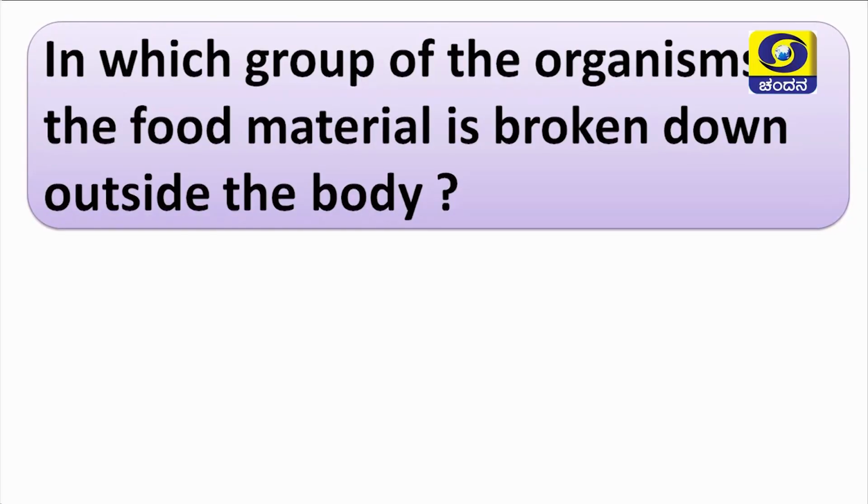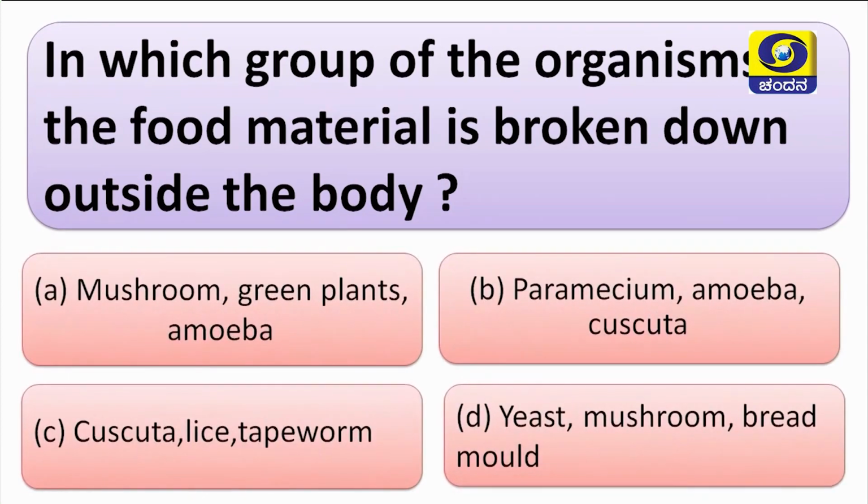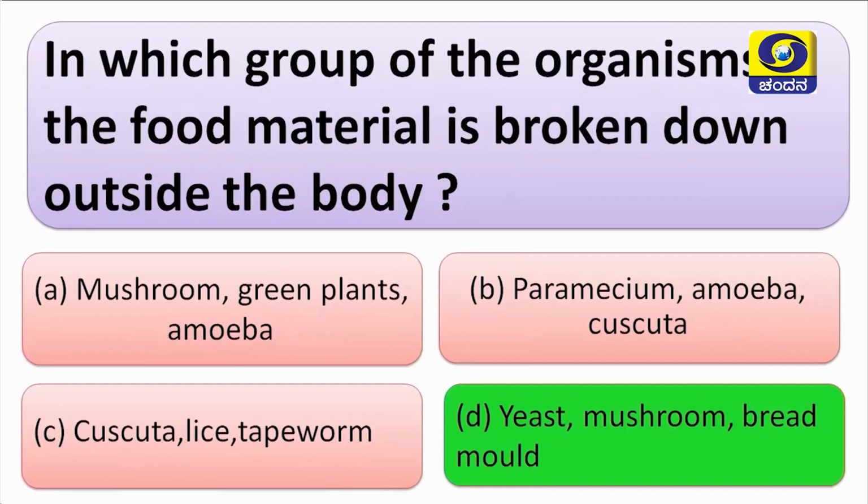In which group of organisms is the food material broken down outside the body? Options are mushroom, green plants, amoeba, paramecium, cuscuta, lice, tapeworm, yeast, mushroom, bread mold. Here they have given groups of organisms. Can you guess which is the correct answer? Yes, students, your answer is correct. Yeast, mushroom, bread mold is the correct answer, because all three belong to the group fungus.